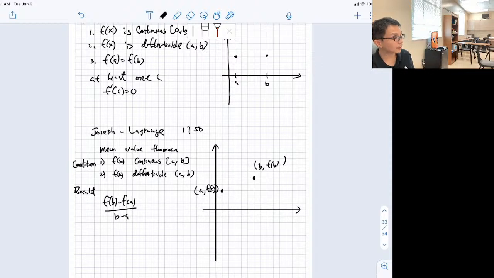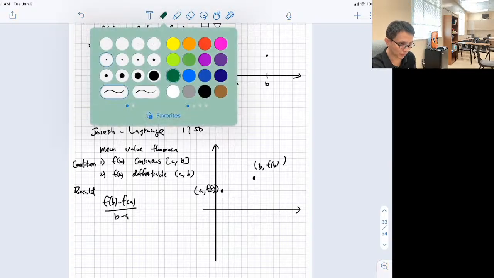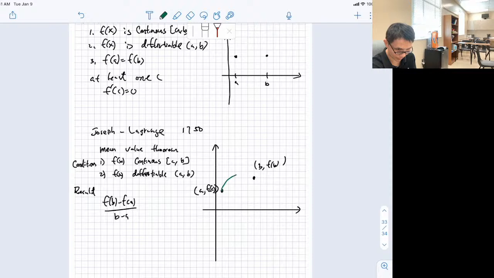Now, if the function is continuous and differentiable, guess what? You're going to have a point where the slope equals that slope. What I mean by that is this. I might have a function like the green one, a simple curve that looks like this.